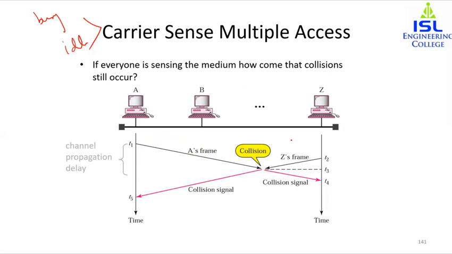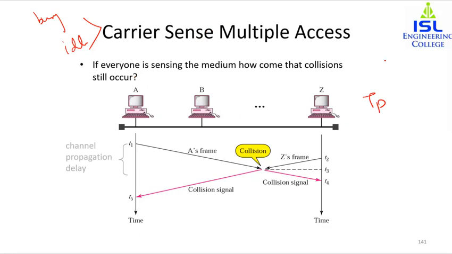So the Z station thought that the channel might be free. Basically, what I was trying to say is, whenever a station sends a frame, it still takes time for the first bit to reach every station and for every station to sense it. In other words, a station may sense the medium and find it idle because the first bit sent by another station has not yet been received. Now, in the case of CSMA, the vulnerable time is equal to the propagation time Tp.